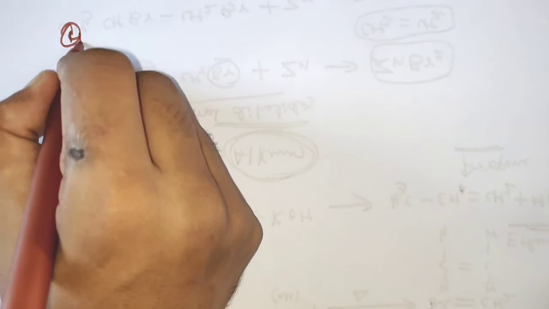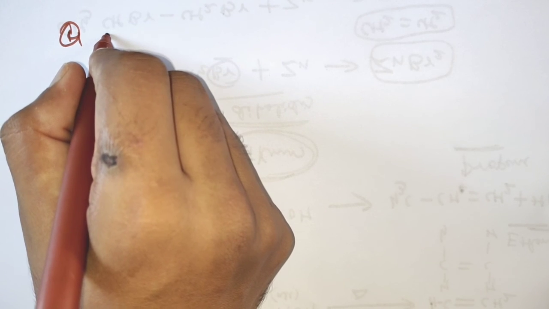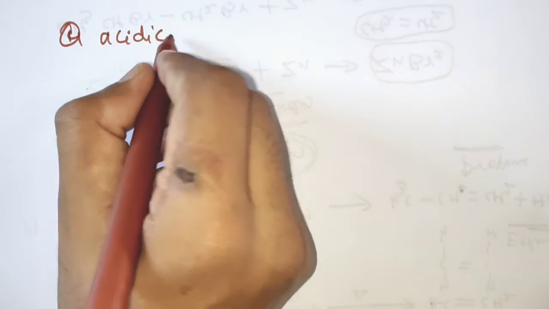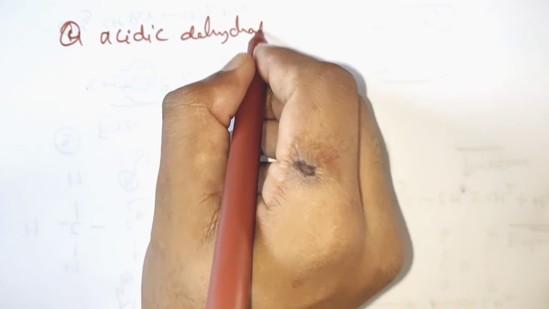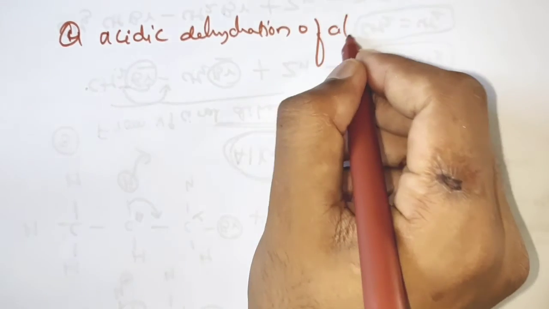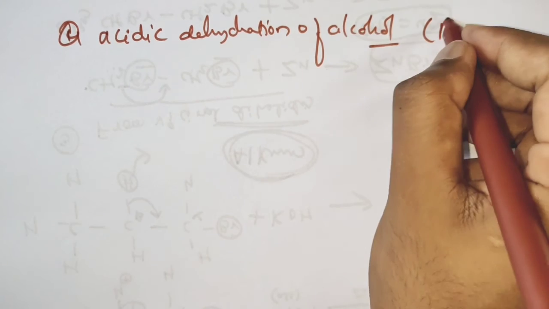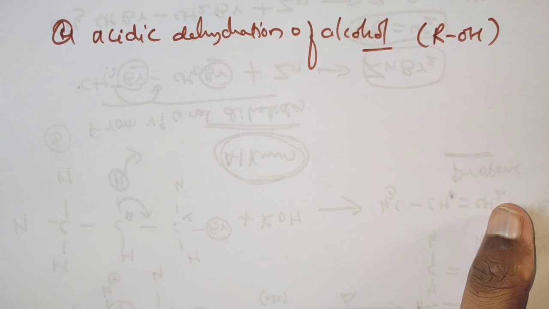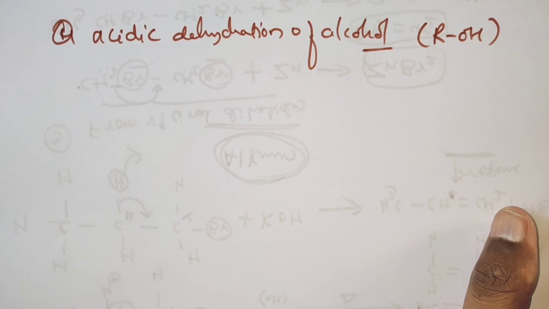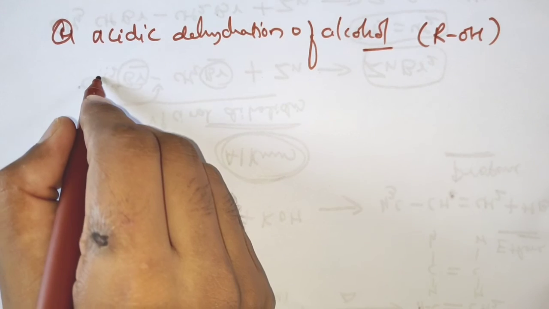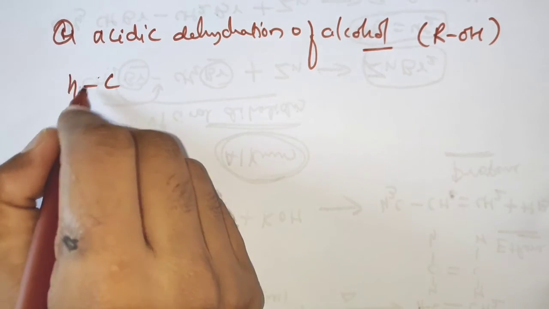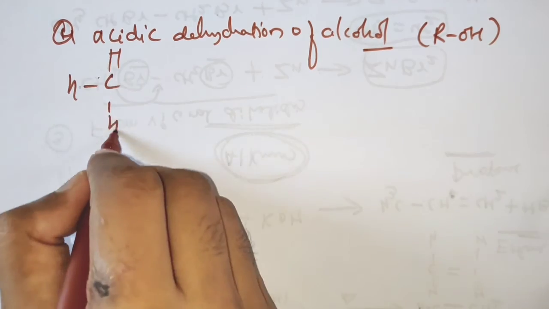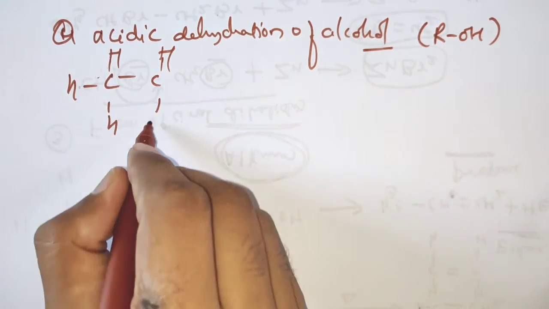Clear? The fourth one is the preparation of alkenes from acidic dehydration of alcohol. We already know the alcohol, ROH. For this ROH you are going to add acid. During that time dehydration takes place, so a water molecule will be released and you are going to get the alkene. Clear? For example, if you have ethyl alcohol, that is CH3 CH2 OH.